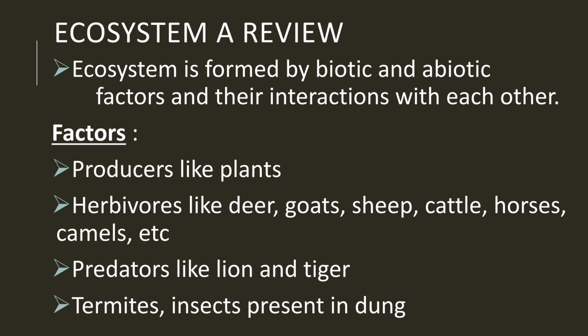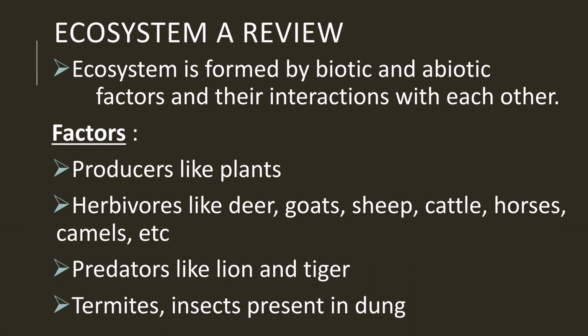And abiotic factors are the non-living things which are present around us. Now, the examples of these abiotic factors are air, water, land, temperature, atmosphere. All these are the non-living things. So, they are the abiotic factors. And the ecosystem is formed by these two factors, biotic factors and abiotic factors, and their interactions with each other.